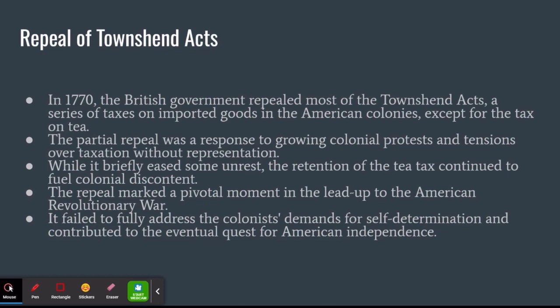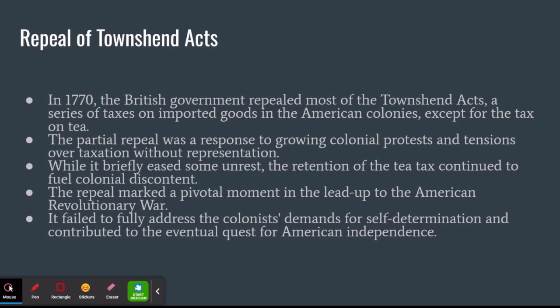While this partial repeal offered a brief respite from colonial unrest, it did not fully resolve the underlying issues. The tax on tea, in particular, would continue to be a source of contention between the American colonies and Britain. This decision marked a crucial moment in the lead-up to the American Revolutionary War, as it failed to satisfy the colonists' demand for representation and self-determination.